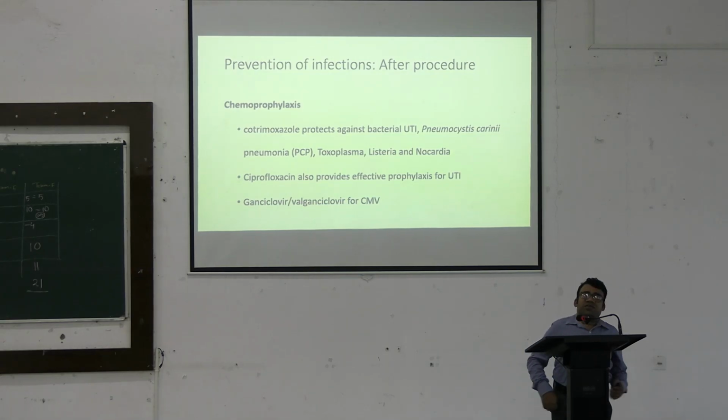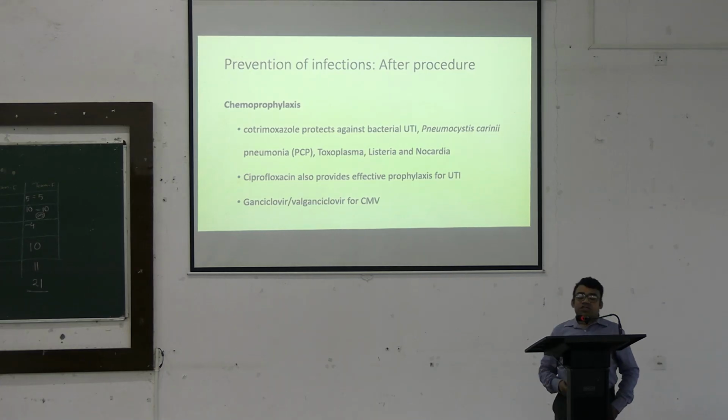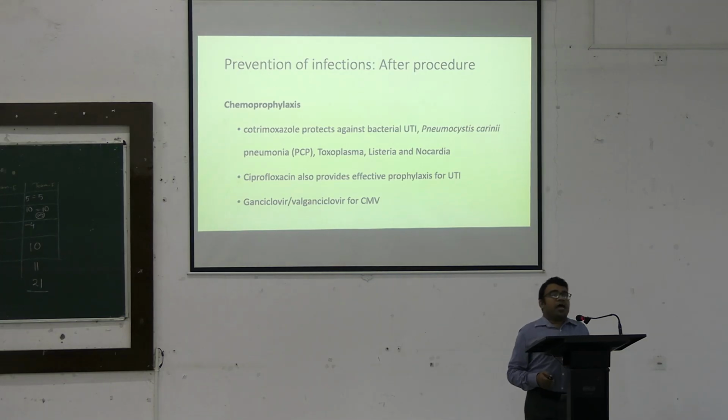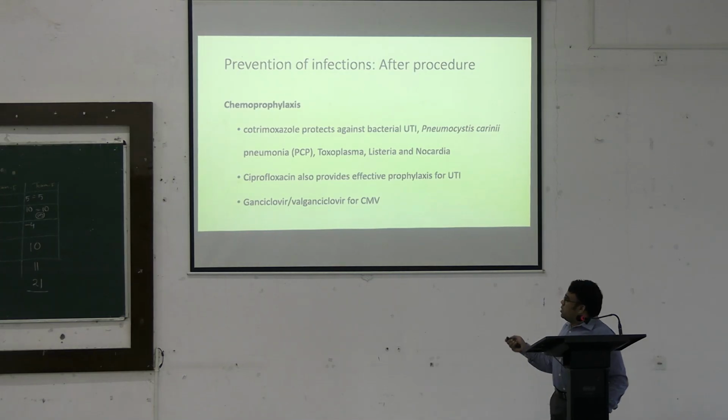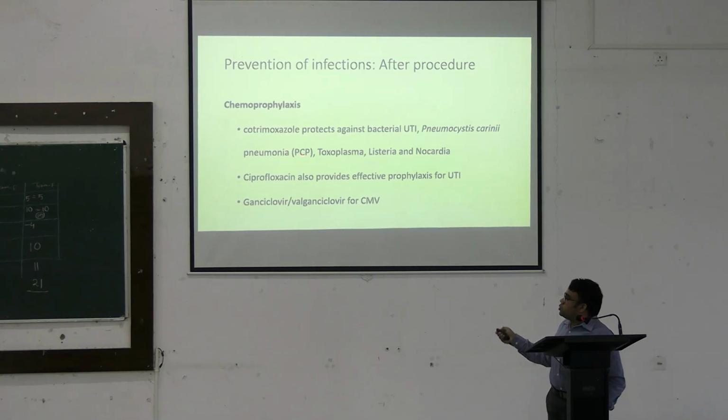Because indeed there are some infections which can be prevented with proper chemoprophylaxis. What is chemoprophylaxis? When we use certain antimicrobial agents to prevent an infection, that is called chemoprophylaxis. For example, at present we can prevent infections like urinary tract infections and infections like Pneumocystis carinii, Toxoplasma, Listeria and Nocardia with a simple prophylaxis of a drug called cotrimoxazole, that is sulfamethoxazole and trimethoprim combination. Similarly, in the post-transplant period, we can prevent urinary tract infections with prophylactic use of ciprofloxacin, a quinolone antibiotic.